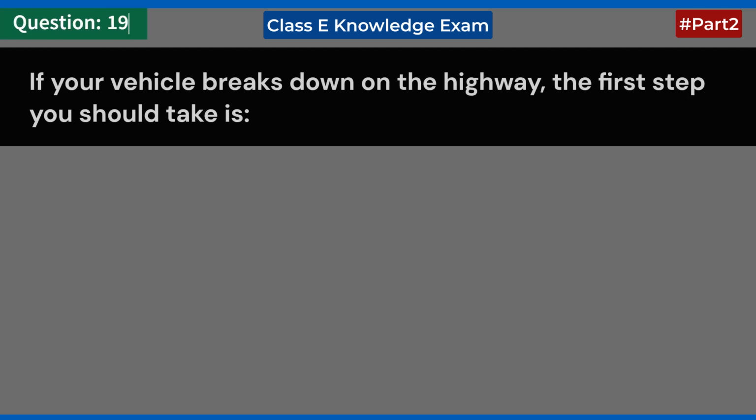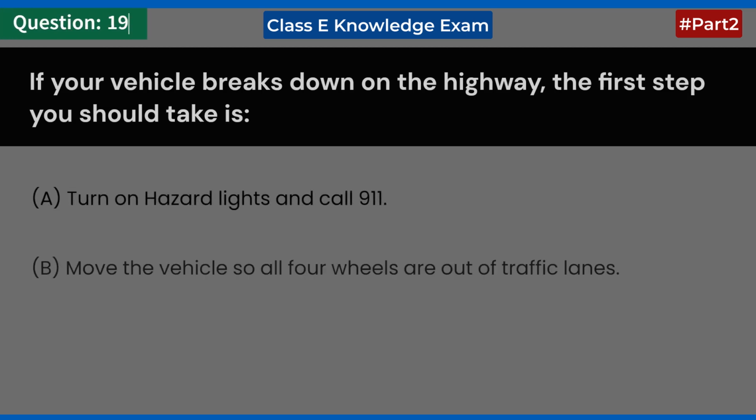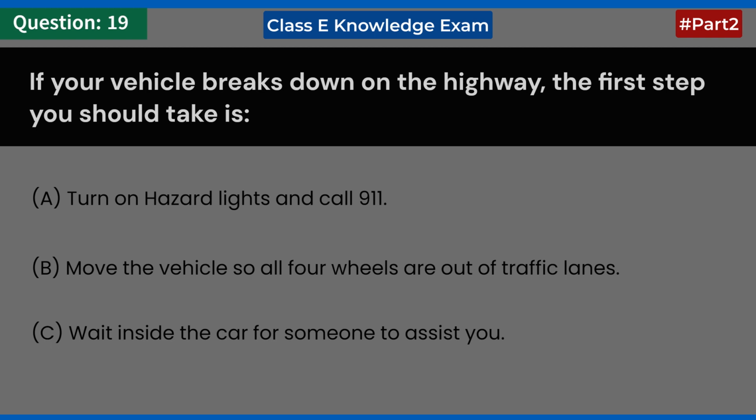If your vehicle breaks down on the highway, the first step you should take is: A. Turn on hazard lights and call 911. B. Move the vehicle so all four wheels are out of traffic lanes. C. Wait inside the car for someone to assist you. Answer B. Move the vehicle so all four wheels are out of traffic lanes.